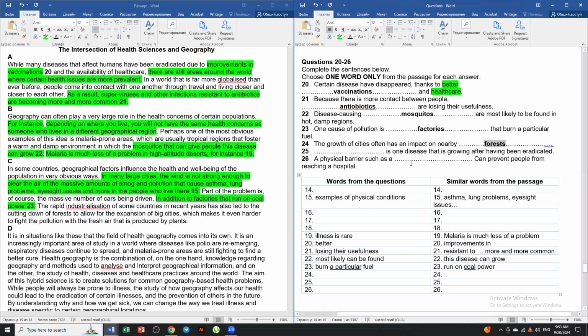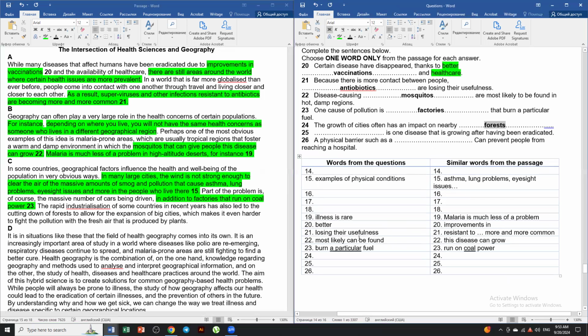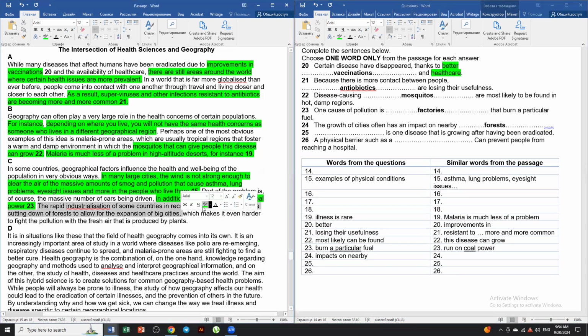So we have forest. However, in terms of 24, impact on nearby. However, there's not necessarily a paraphrase for the nearby. Let me highlight this first of all and give this question number 24.